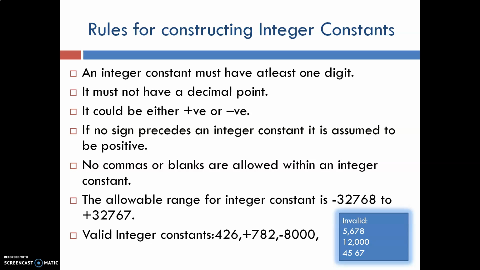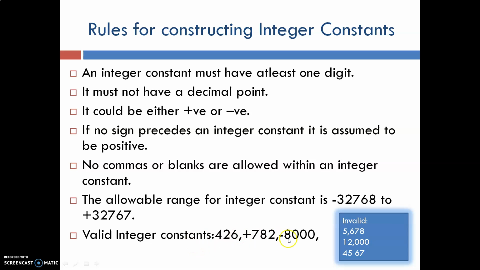Rules for constructing integer constant. An integer constant must have at least one digit. It must not have a decimal point. It could be either positive or negative. If no sign precedes an integer constant, it is assumed to be positive. No commas or blanks are allowed within an integer constant. The allowable range for an integer constant is minus 32768 to plus 32767.